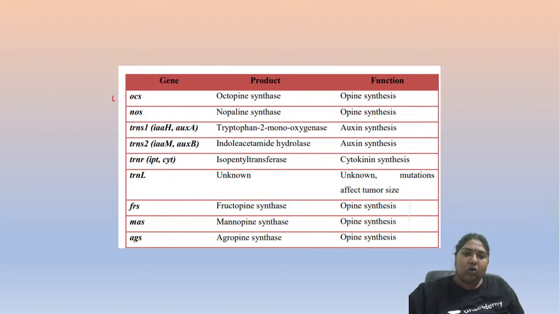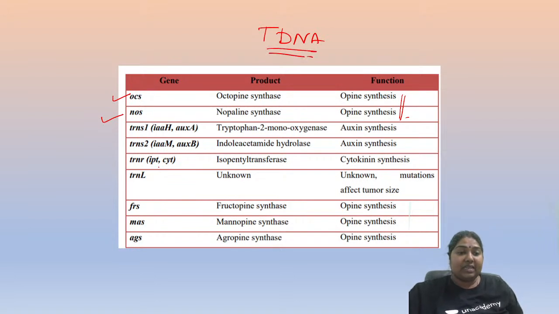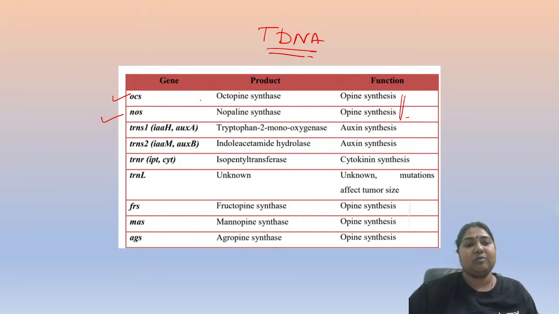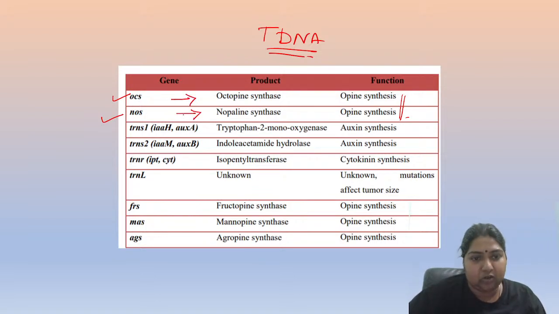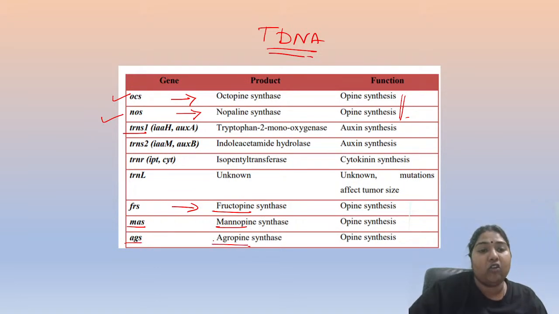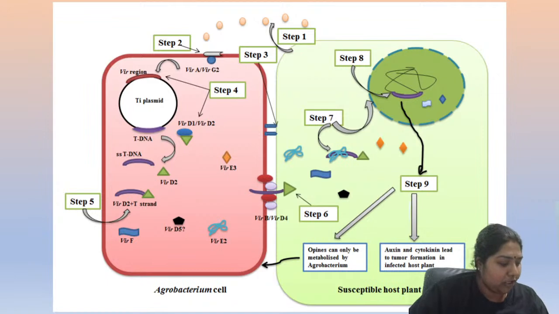So OCS, NOS, all these are the synthesis genes, and they are all present within your tDNA. One time this question was asked: which gene is responsible for production of what? NOS, nopaline; OCS, octopine; TRN, tryptophan; FRS, fructopine; MAS, mannopine; AGS, agropine. So these are the variety of things that get produced.